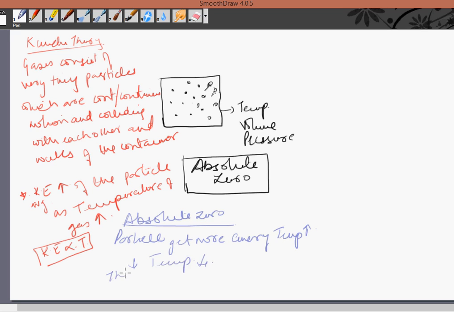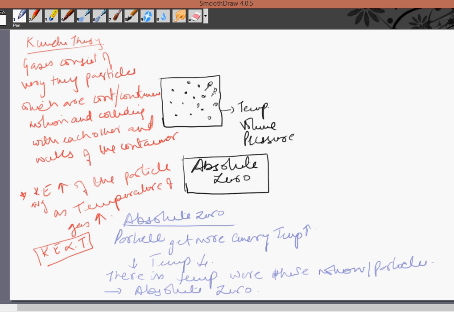So there is a temperature where there is no motion of particles, right? That temperature we call absolute zero.